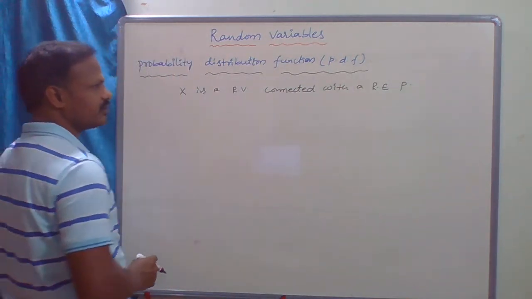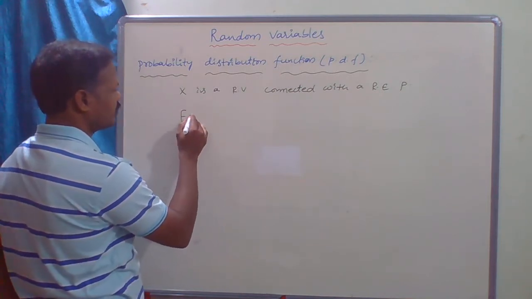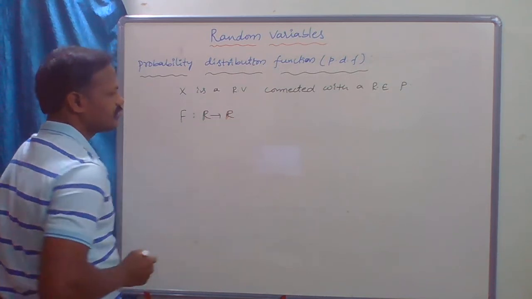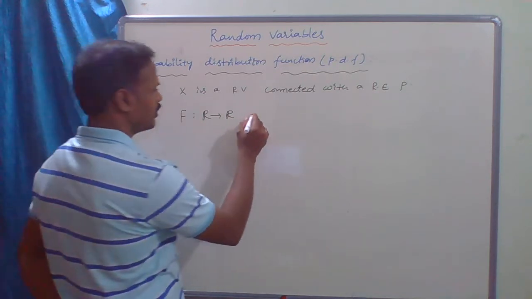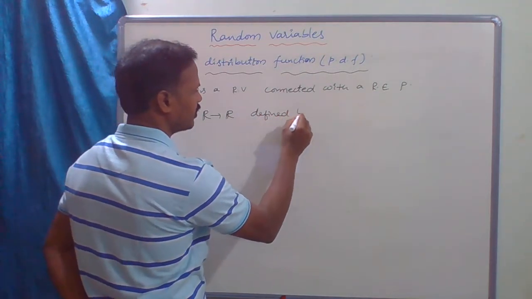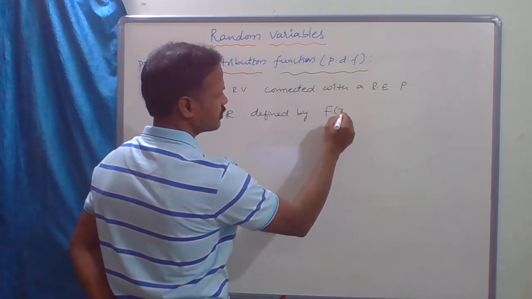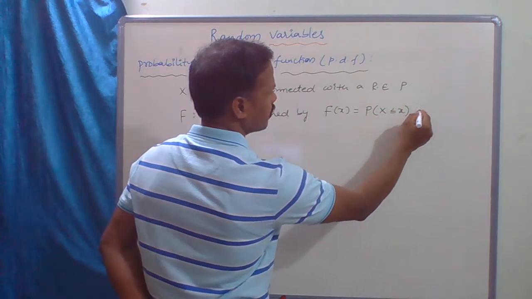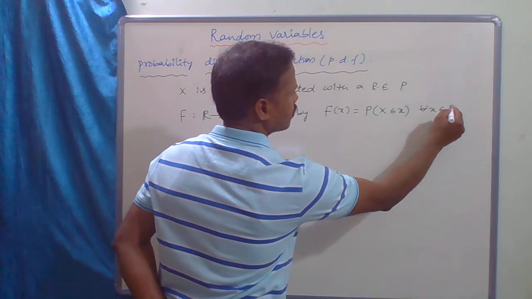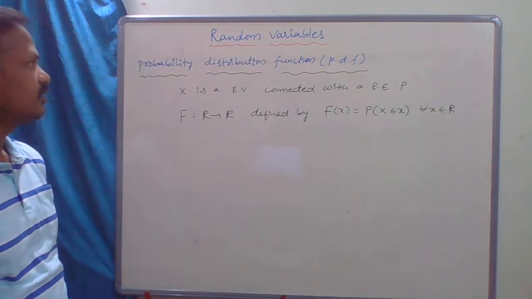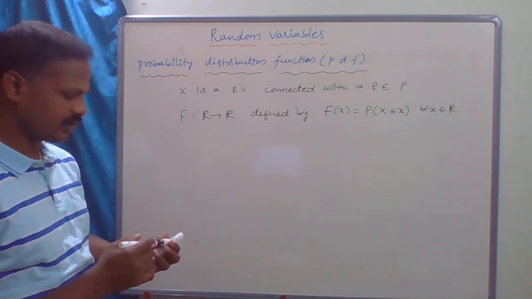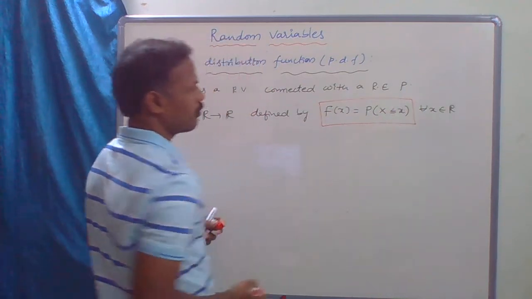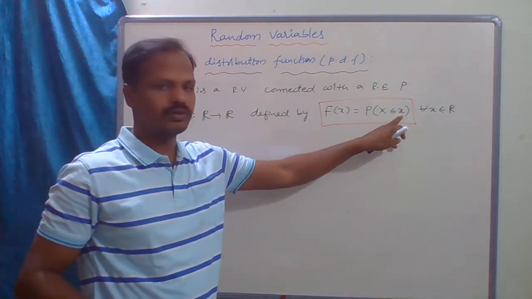Then a function F mapping from R to R, defined by F(x) = P(X ≤ x) for all x belongs to R, is called a probability distribution function. F(x) equals the probability of X less than or equal to x.